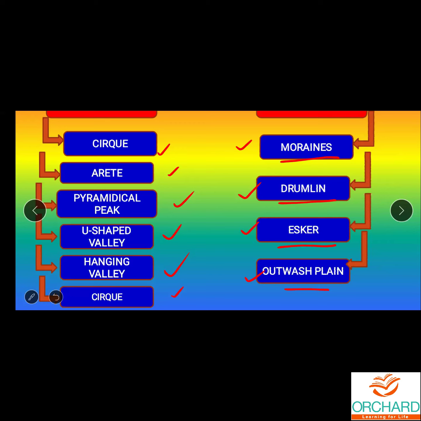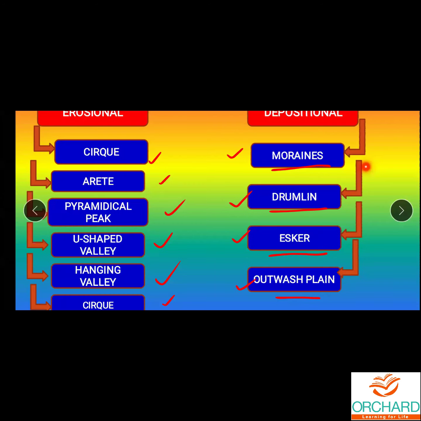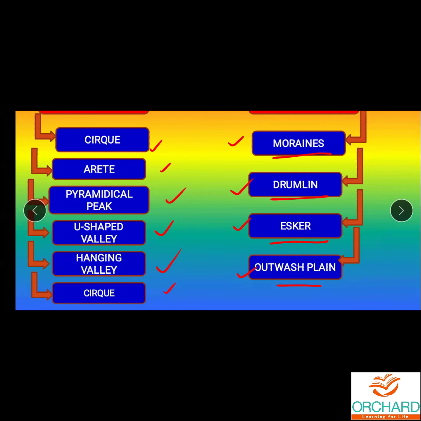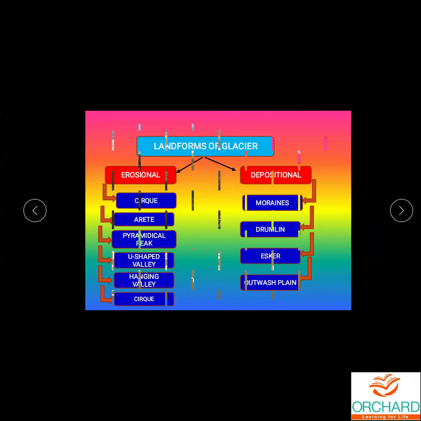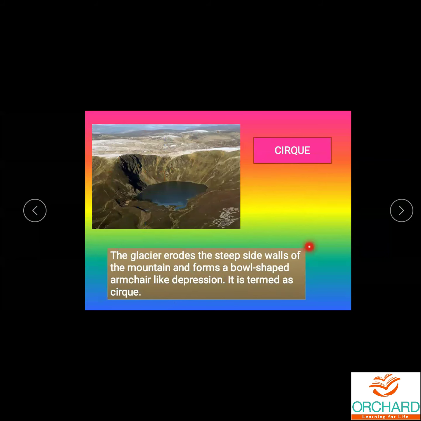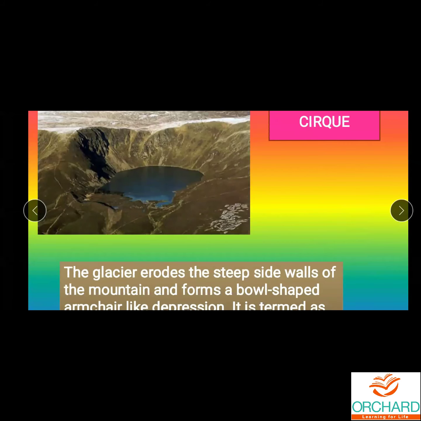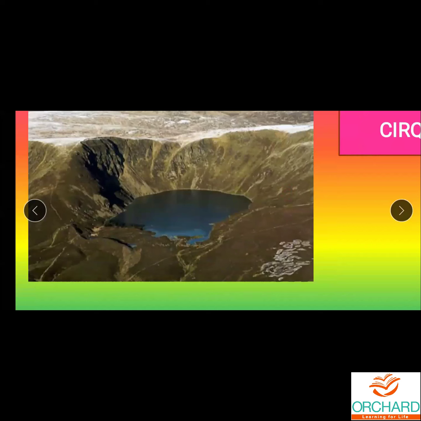So one more time we will see cirque, arete, pyramidal peak, U-shaped valley, hanging valley as the erosional landforms of glacier. The other side, depositional landforms of glacier, we have moraines, drumlin, esker and outwash plain. So about these landforms only we are going to learn now. So let us see about cirque. You can see the picture here.